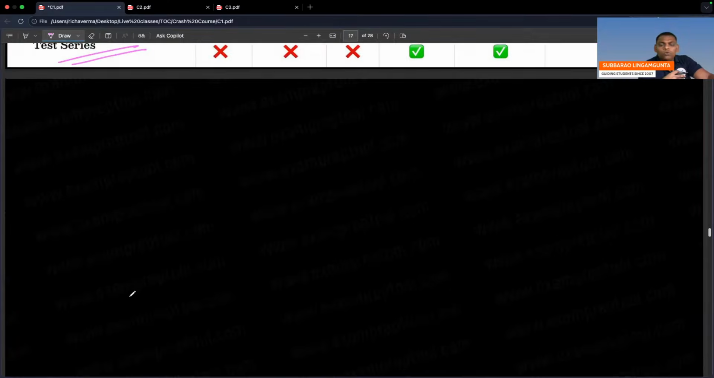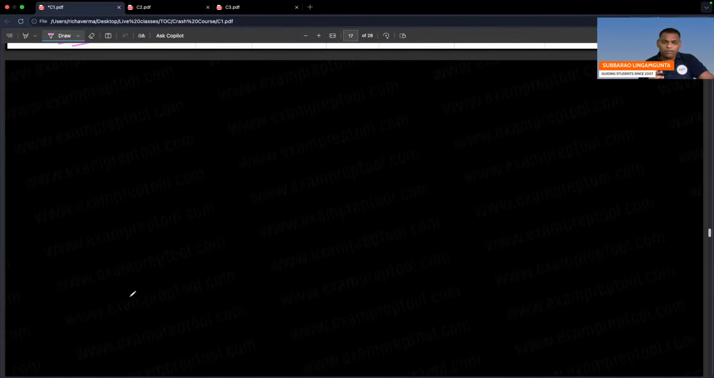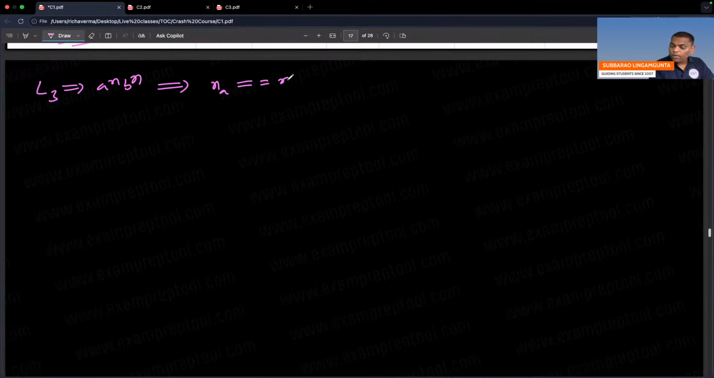Okay, now come to the next one. Remember everyone, L3: A power n, B power n. Here comparison is there. What is the comparison? Number of A's is equal to number of B's. So comparison is there. Comparison means finite automata gone.